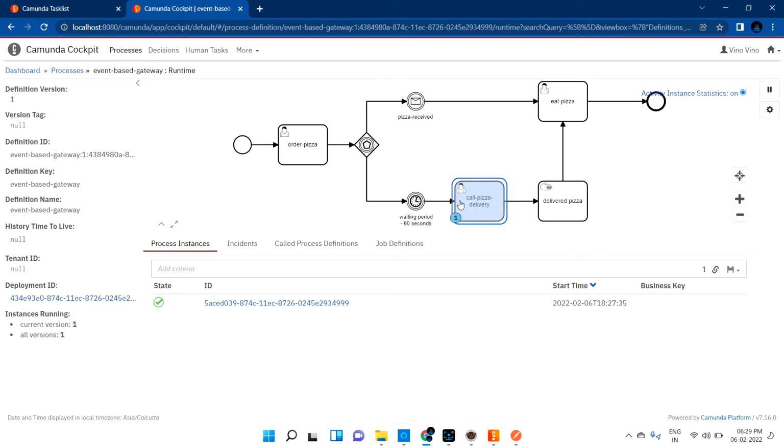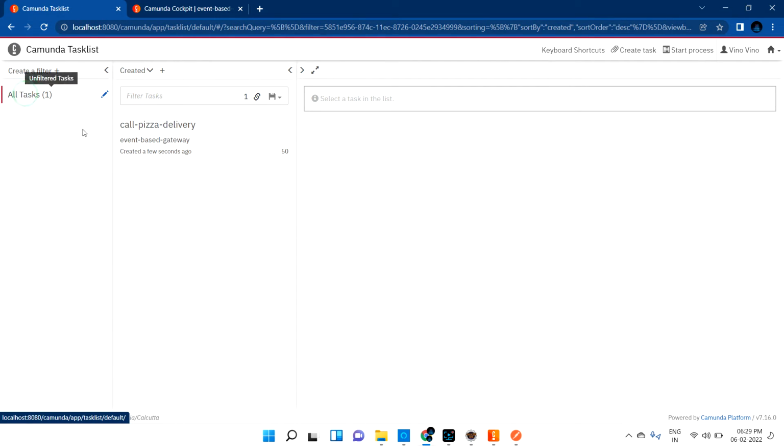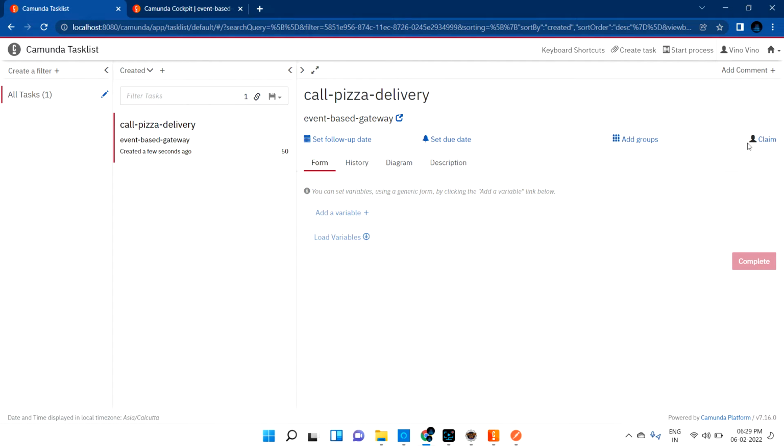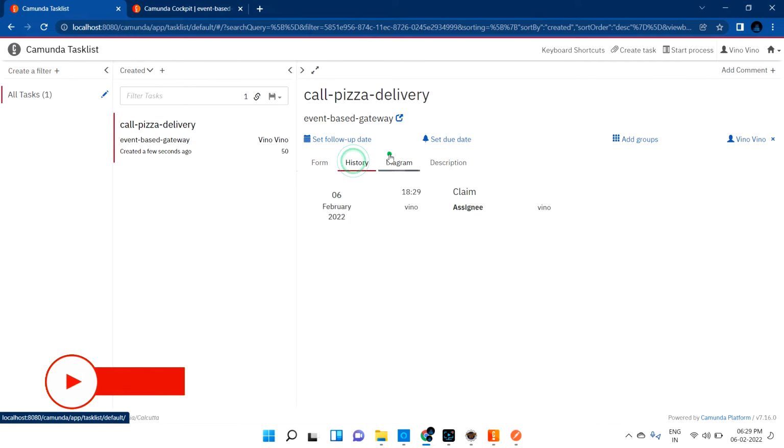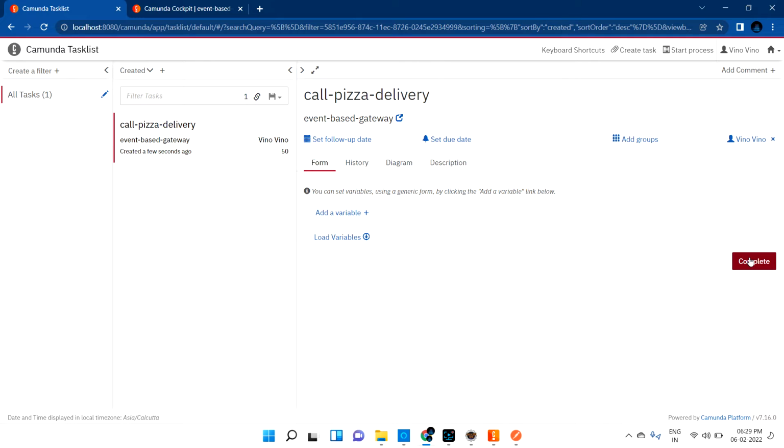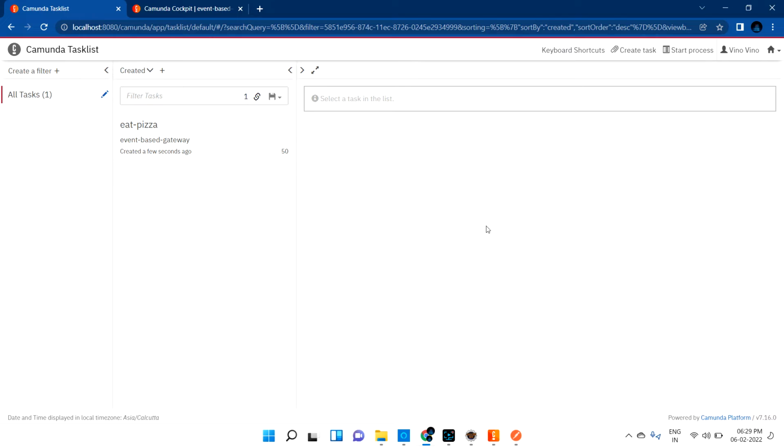Now it has to create one task. If I go and refresh this page, it says call pizza delivery guy. You can see the diagram as well. You are in this state, so I call the pizza delivery guy and complete it. Once I complete, this flow will go to eat pizza, right? Now you can see that eat pizza came.